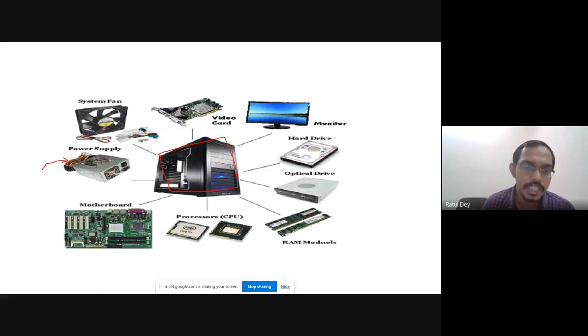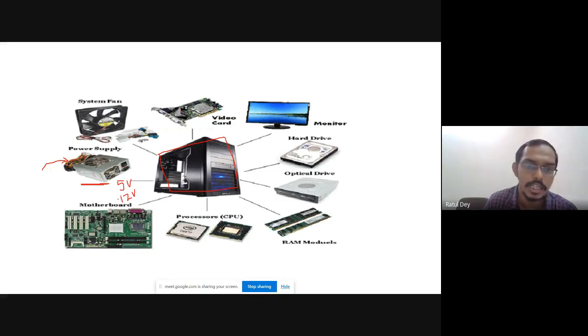If you open the computer, the very first point is the SMPS. The SMPS works for the power supply. Generally, we use 220 volt power; you see that with 220 volt power we run our light, fan, everything. The SMPS job is that whenever 220 volt comes in, it converts it to 5 volt or 12 volt. The SMPS reduces the power and converts it to 5 volt and 12 volt.